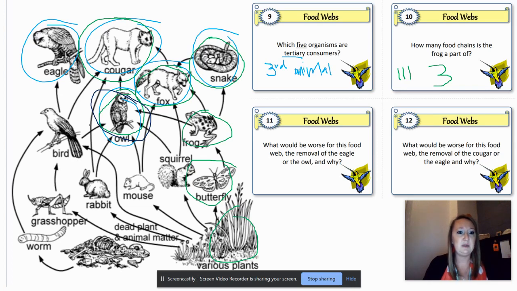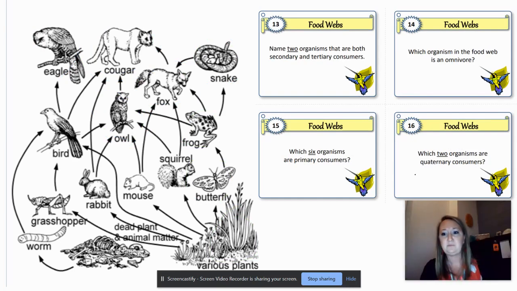And the cougar eats birds and rabbits and owls and foxes. So is it going to have a bigger impact on these populations? Yes. So the cougar would be the correct answer here because it's going to impact all these different organisms that it eats. There's going to be more of those because there isn't a cougar. That makes sense? All right.